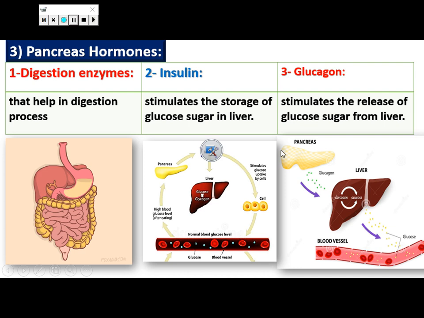So, the glucose sugar which is stored in the liver is liberated when the human body is fasting or when the amount of sugar in the blood decreases. So, glucagon hormone releases the glycogen and changes it into glucose, which is liberated into the blood.